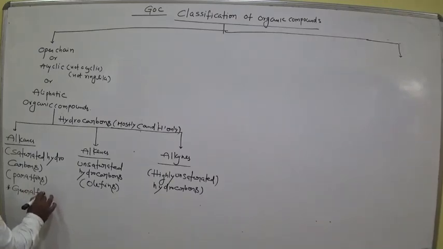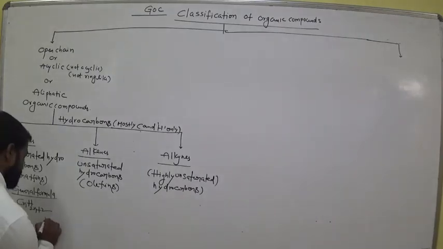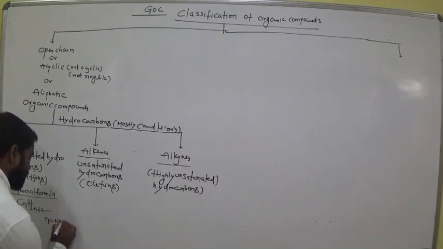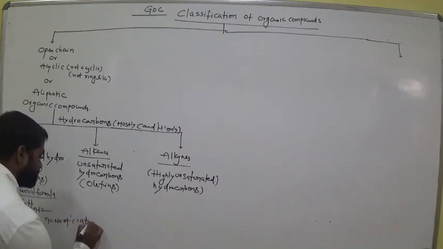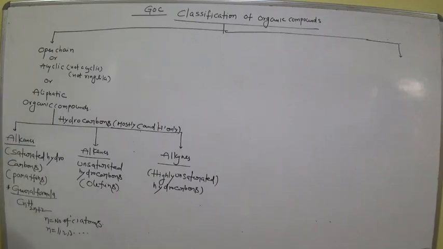Now for alkanes, to represent the formula of these compounds, we have a general formula, that is CnH2n+2, where n is the number of carbon atoms. The n value starts from 1, 2, 3 and so on. Okay, clear?